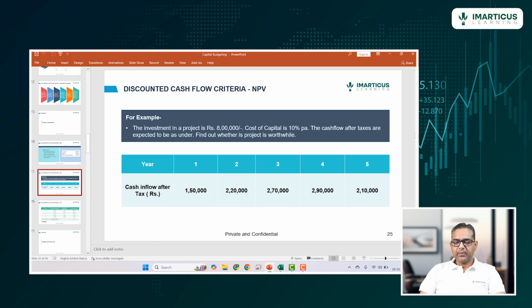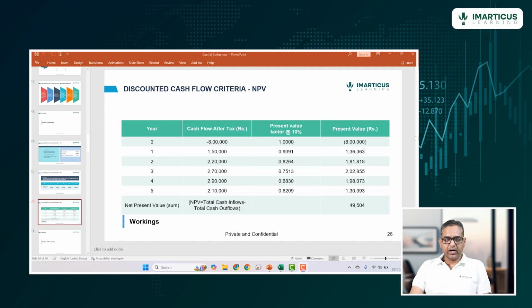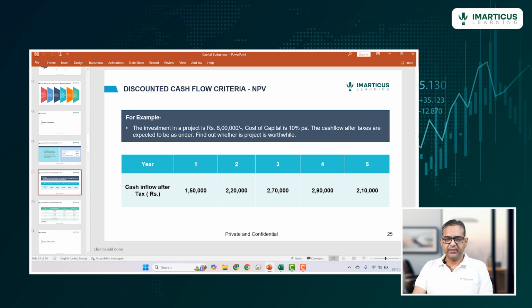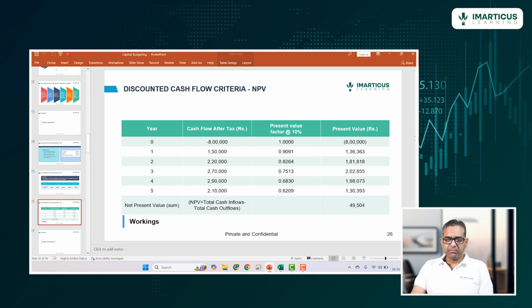So let's look at the workings, and how we will discount these cash flows to calculate the NPV. The initial investment of 8 lakh rupees is shown as minus, because it is a cash outflow, and we are assuming that we make that investment today, so it is shown against zero.